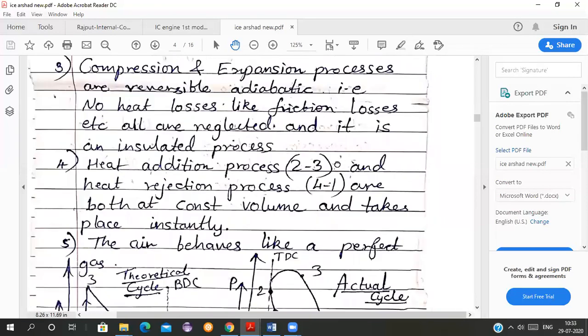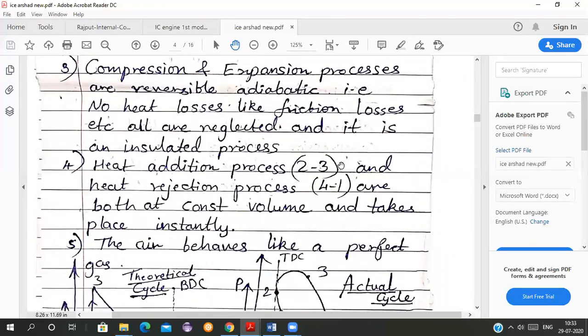Next, third point: compression and expansion processes are reversible adiabatic. It is not reversible adiabatic in the actual situation. All of you know what is reversible adiabatic. You have studied it in thermodynamics. Yes, students? What is a reversible adiabatic? Anyone? What is the adiabatic system?